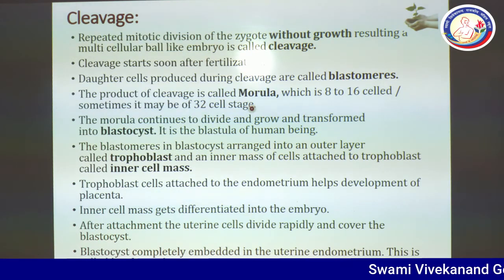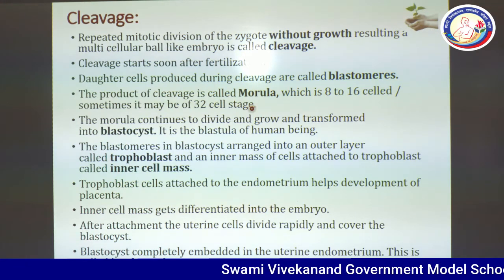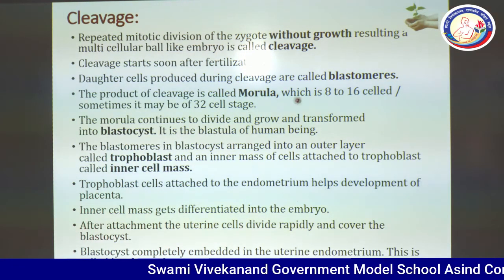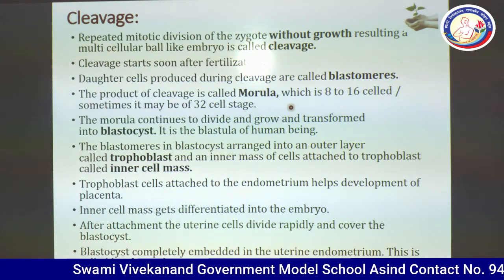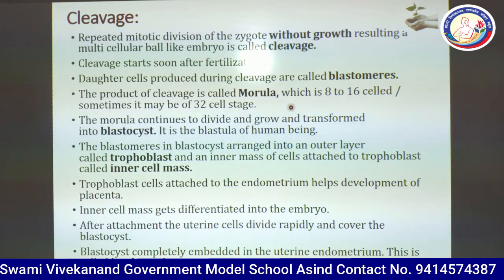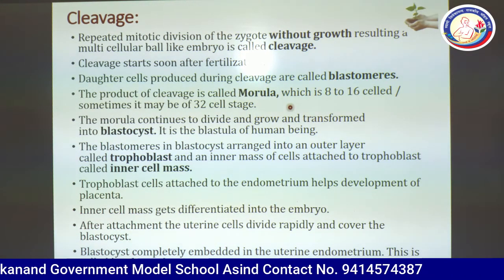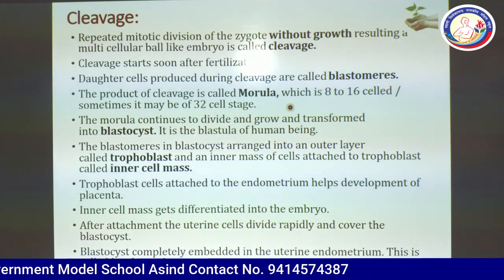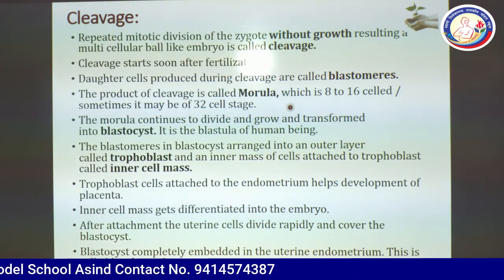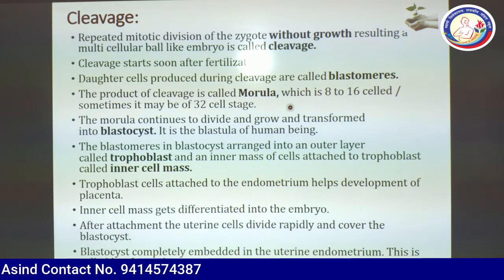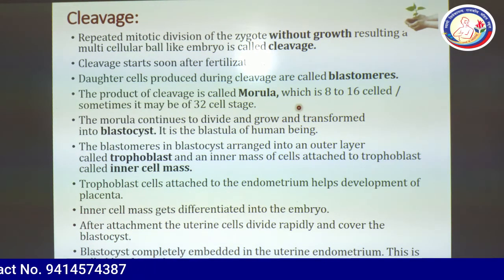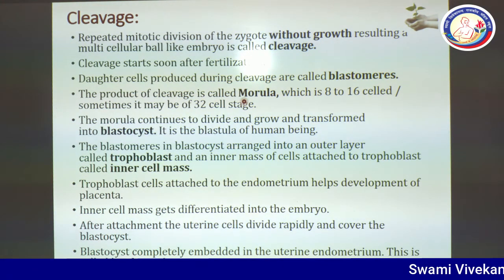So try to remember the mitosis which was taught in class 11. After one mitosis, daughter cells are 2. After the second mitosis, the number of cells will be doubled, 2 twos are 4, and in the third one, the number of cells will be 8. So the morula stage is achieved after the third or fourth or fifth mitosis.